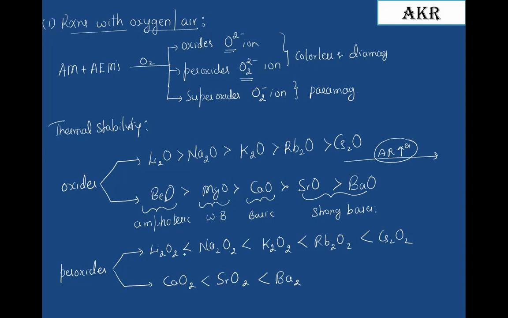Here you can observe that in case of oxides the order of stability decreases. In case of peroxides the order of stability increases down the group. The reason is the size of the anion. Since the size of the anion is greater and the size of the cation is lesser, the stability will be minimum. Here the size of cation and size of anion is almost the same, therefore the stability is more. Means as we move down the group with increase in the cationic radius, the stability of peroxides also increases. Please note it down.